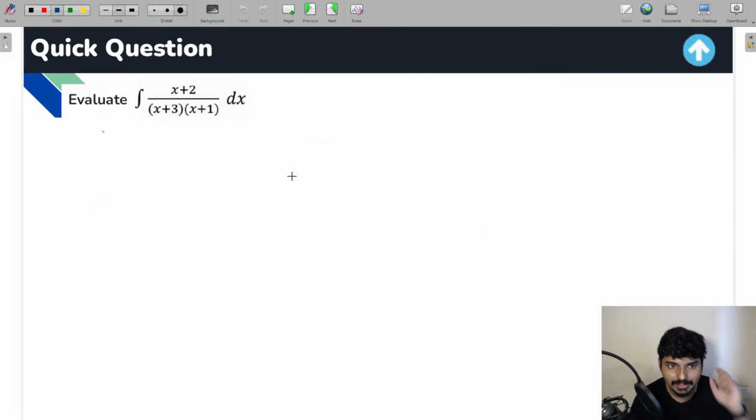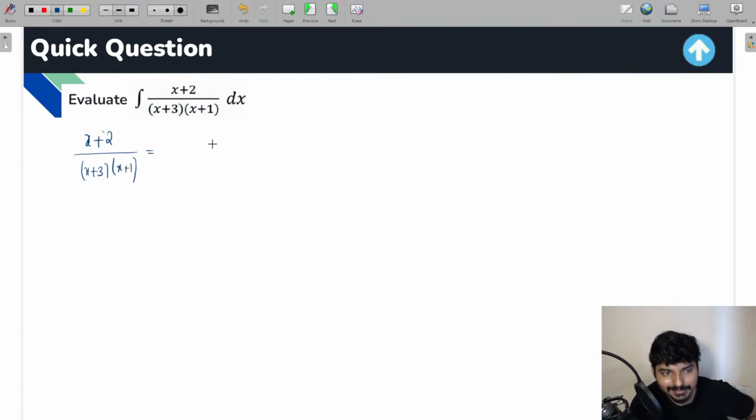So for example, let us say this question is given for you and you have to solve it. You have to find the value of this integral. So you can take x plus 2 by x plus 3 into x plus 1. Applying the partial fraction method, आप कैसे लिख सकते हैं यहाँ पे? These two are non-repeated linear factors, so you can write it as a by x plus 3 plus b by x plus 1. Now all we need to do is find the values of a and b.